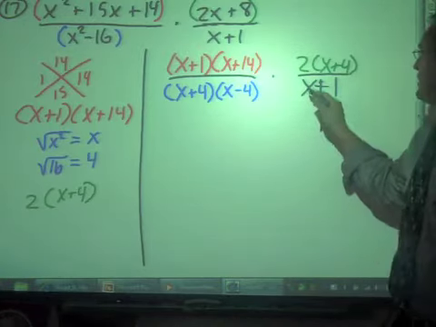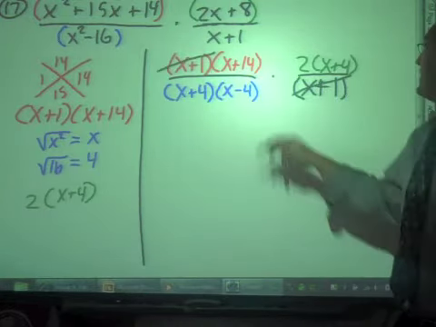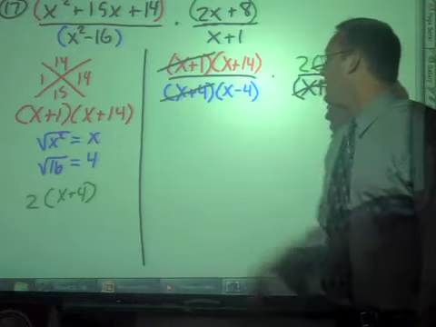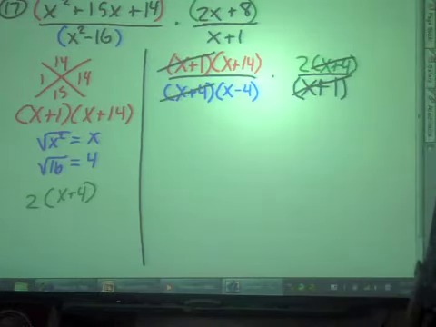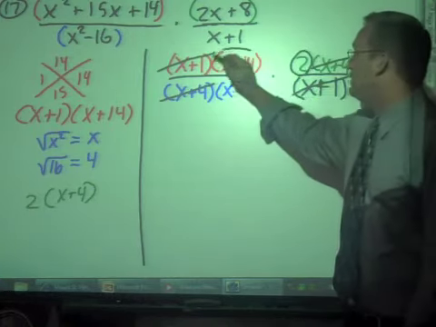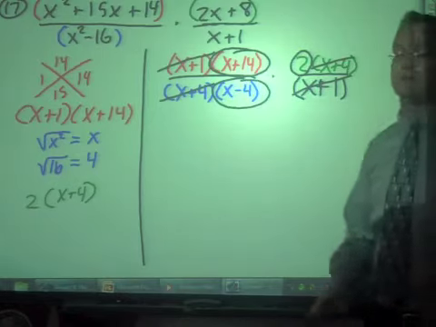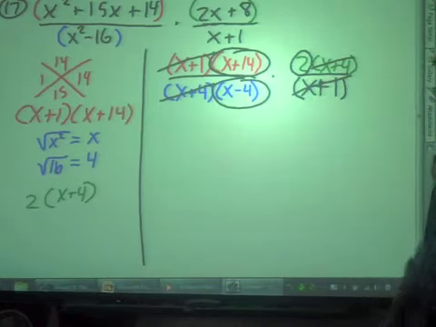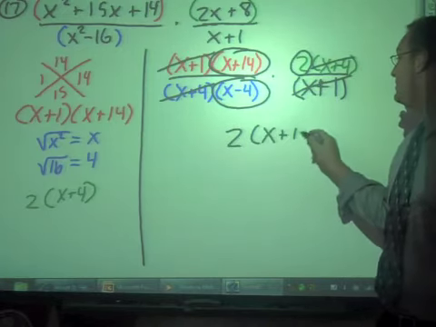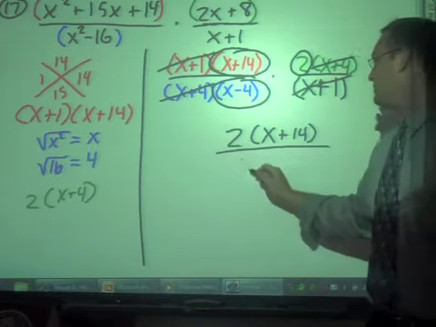So let's take a look. X plus 1 and x plus 1, we'll go ahead and cancel that. X plus 4 and x plus 4, we'll get rid of that. And what we're left with is this 2, this x plus 14, and this x minus 4. When you multiply fractions, you just go straight across. So we're going to have 2 x plus 14 over, just multiply across, x minus 4.